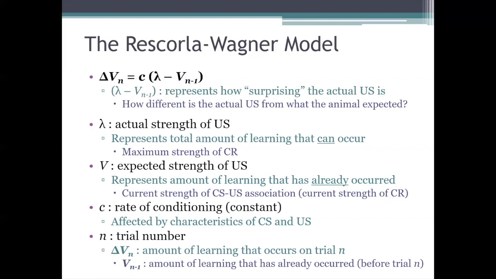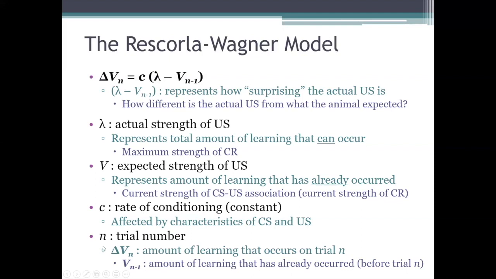That's what surprise is. It's a violation of an expectation. So what this value, V n minus 1, represents is how strong of an unconditioned stimulus the animal has come to expect as of the most recent trial, the trial that occurred before the one that we're on now.